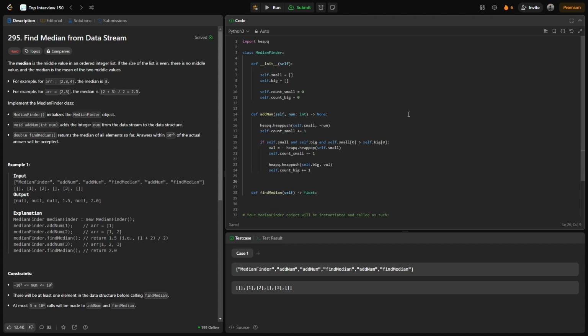So once you have done that, you will also have to maintain the balance. So if self.count_small is greater than self.count_big plus 1.